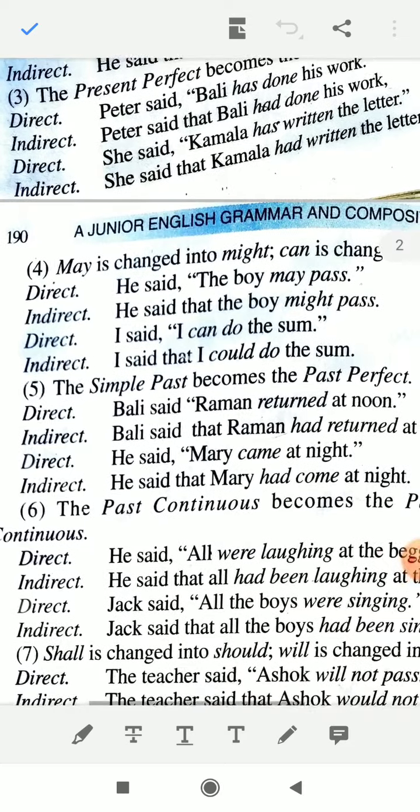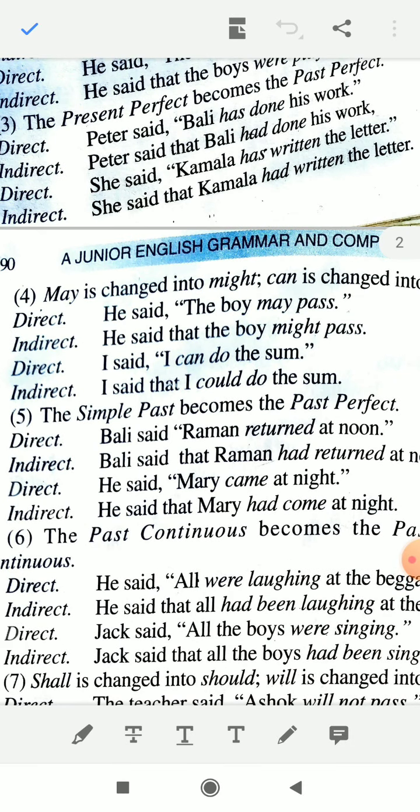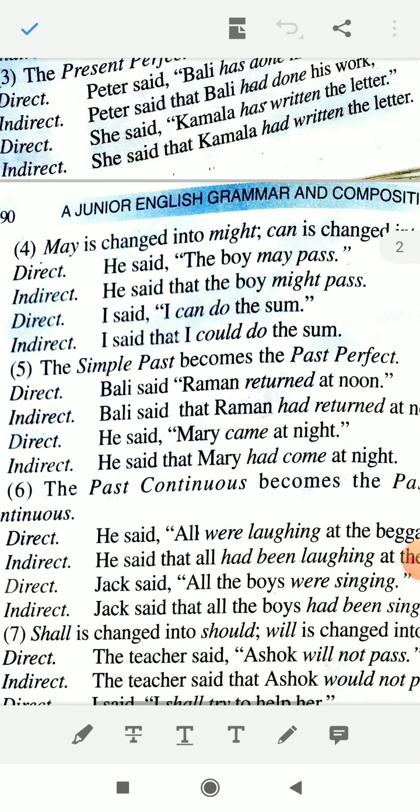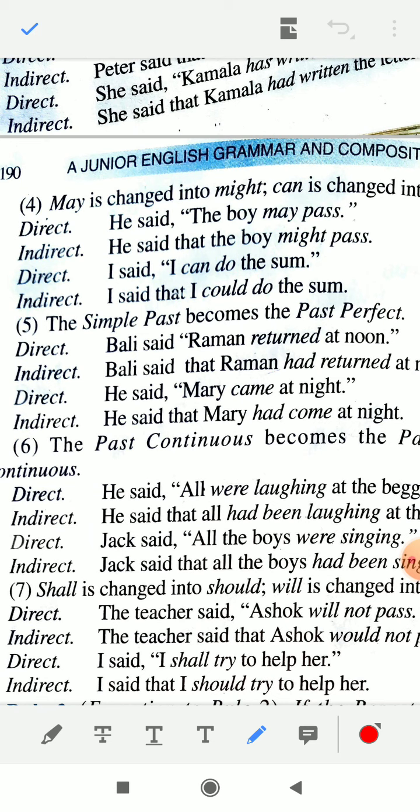Okay, now what happens if the verb is in past tense in the reported speech? अगर inverted commas में ही verb past tense में हो तो कैसे change करेंगे? Just see the rule. Simple past will become past perfect. उसको पास्ट में ही करना है, पर सिंपल पास्ट को आपको पास्ट परफेक्ट में कन्वर्ट करना है. Just see, Bali said Raman returned at noon. Bali said that Raman had returned at noon.